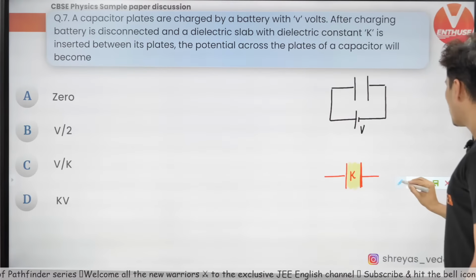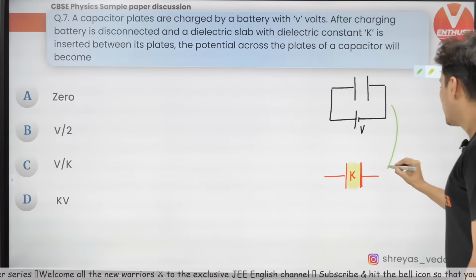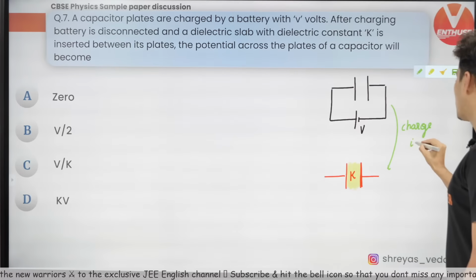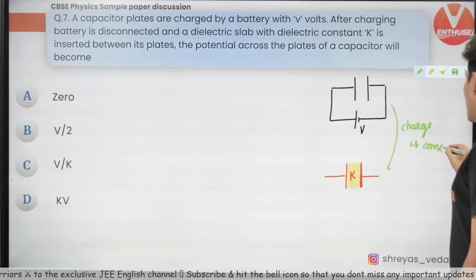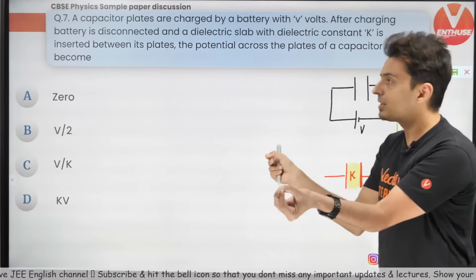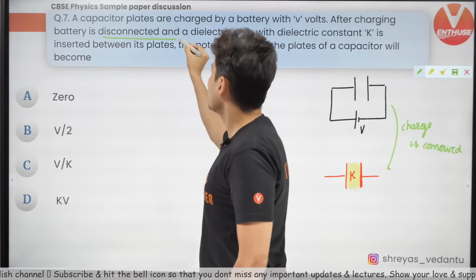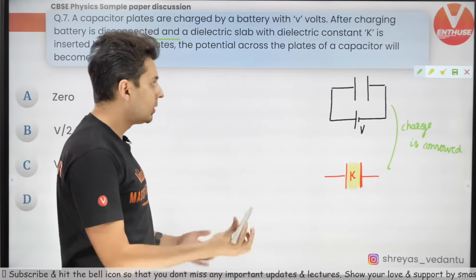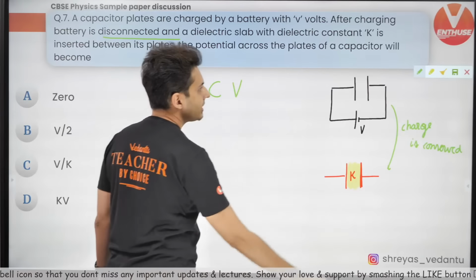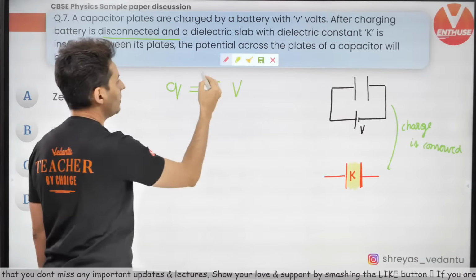Guys, from here to here, remember the charge remains constant. The charge is conserved because once you disconnect the battery, the charge has nowhere to go. So basically Q is CV. Keep this in mind. Now solve the problem.